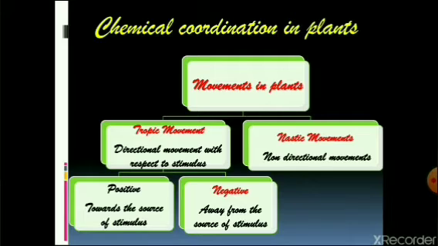If it is turning towards the stimulus, it is a positive tropic movement, and if it is turning away from the source of the stimulus, it is called a negative tropic movement, and the phenomenon is called tropism. In other words, tropic movements are directional movements with respect to stimulus. It can be towards or away from the stimulus.